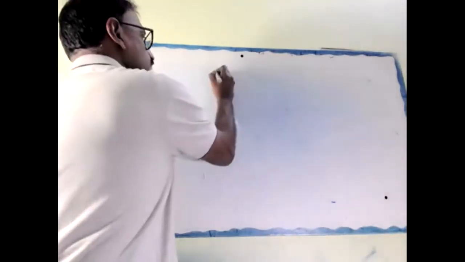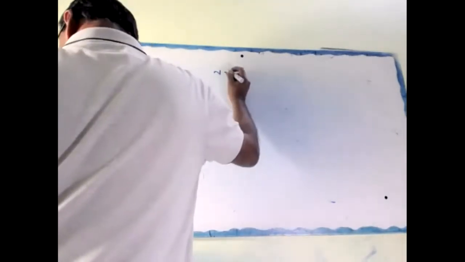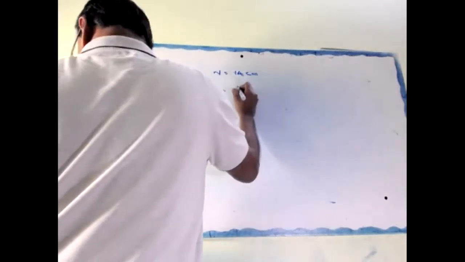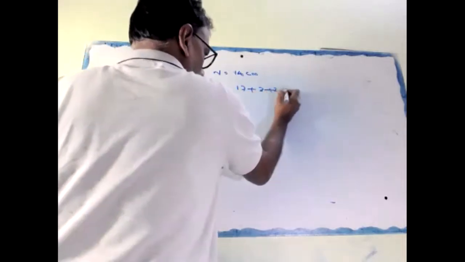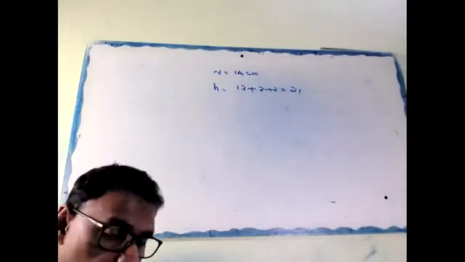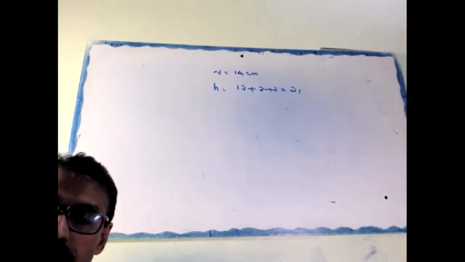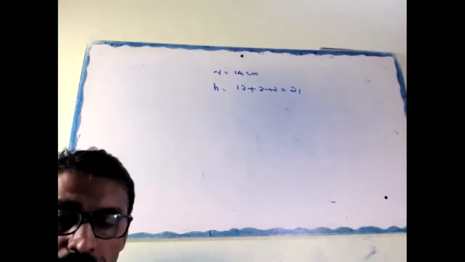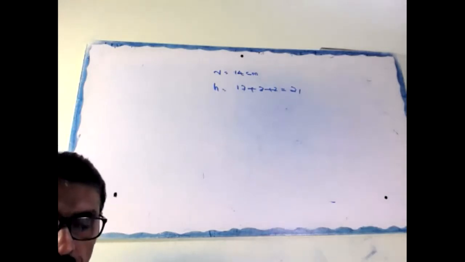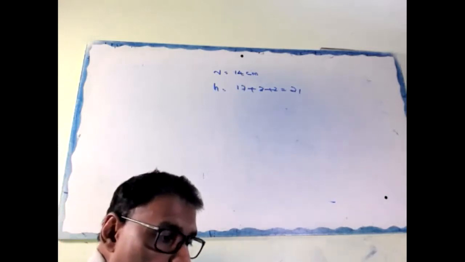First of all, radius is how much? 14. Height is 17 plus 2 plus 2 equal to 21. Agree or not? This 21 understood or not? How 21? Actually, height is 17 only. Plus base is 2, top also 2. That's why 21. Clear now? 2 centimeter top, 2 centimeter down. Okay, extra required. Ashrak, clear or not?